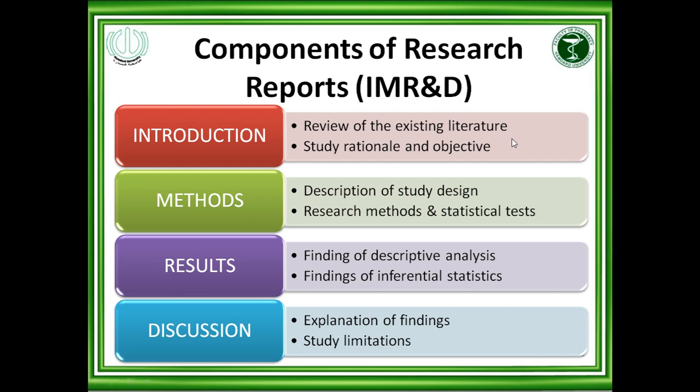In the second paragraph, you need to discuss more about the literature and the issue available locally and internationally. And then in the third part, you need to relate the rationale, that because of these issues I am doing this research and the objective of my research is so and so. So in this way you can complete the introduction.